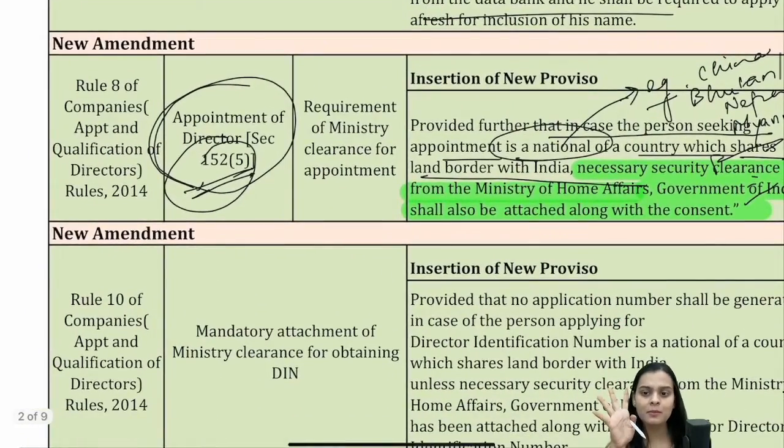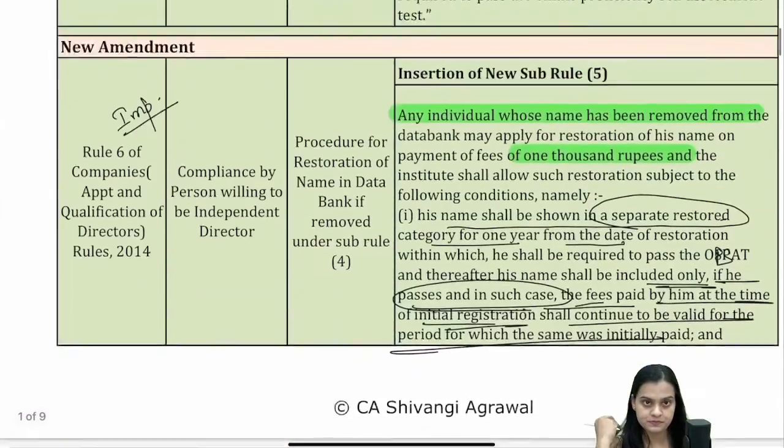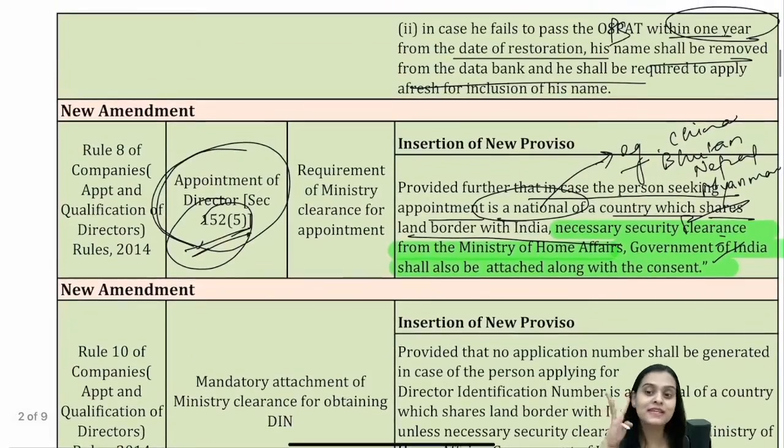Consider both of these as not so important, but you have to keep this in mind. A national of a country sharing a land border: you can't be a director without obtaining that security clearance. You can't get a DIN in India unless you obtain that permission or security clearance from MHA. So the Ministry of Home Affairs, Government of India will give you a clearance, and that has to be attached along with your consent and along with your application for DIN. Fine. Okay. It's not that you have to get a separate clearance. You get the clearance, and you have to attach it.